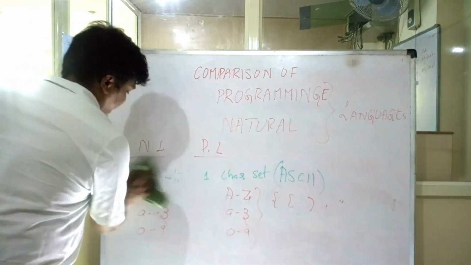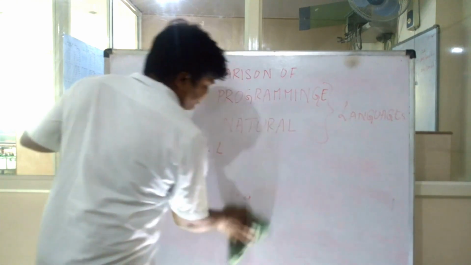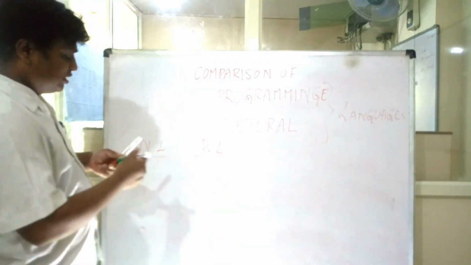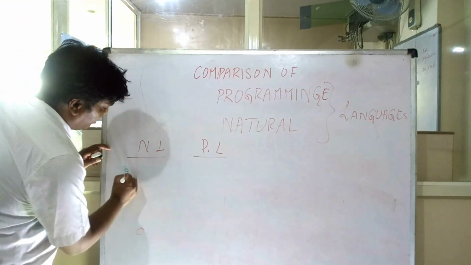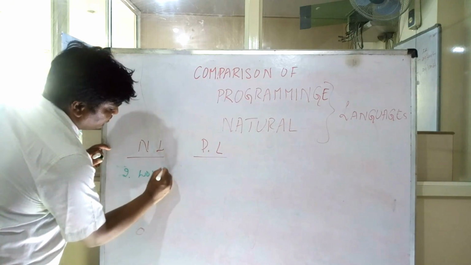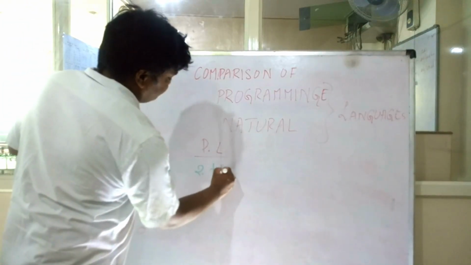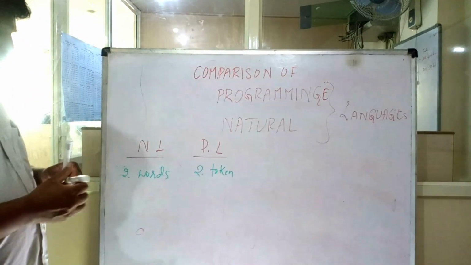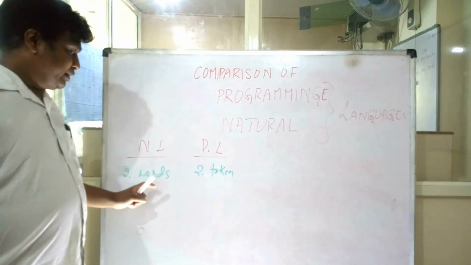Alright. Next, the second point here is using this character set or using these letters or alphabets, we combine them to make words. In programming languages we call them tokens, but here we call them words. What are words?